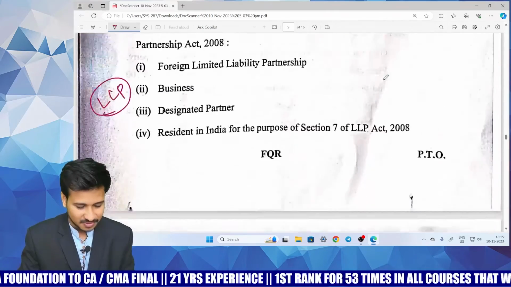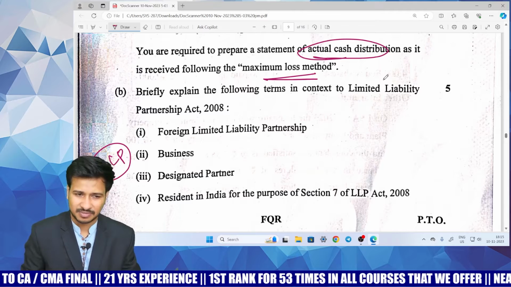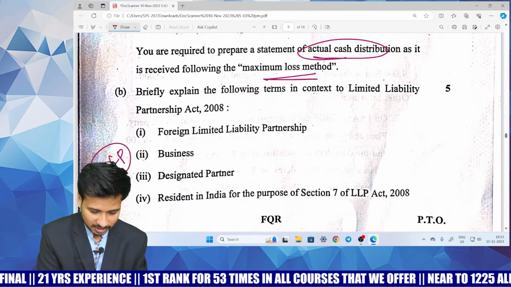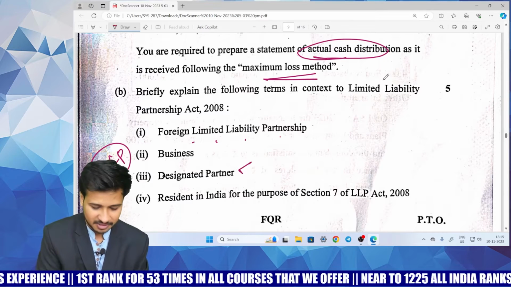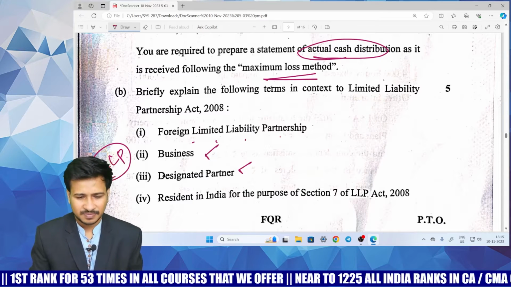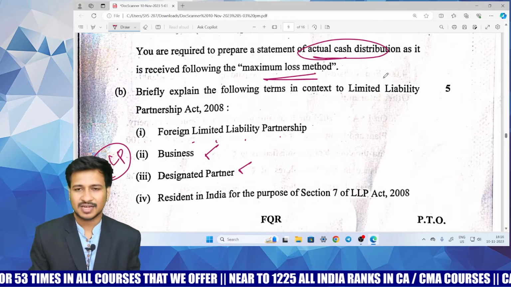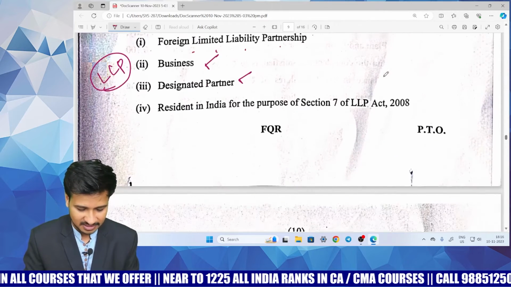Of course, question number 4B, LLP. Obviously, every time you're going to get one question from LLP, wherein you can just explain the following terms. You cannot explain foreign limited liability partnership, but you can explain what is a designated partner and you can explain what is the business of LLP. So, yeah, that could be where you can claim half of the marks. Anyways, the conclusion is that one question will be from LLP for sure. So, it is something like easy to average.